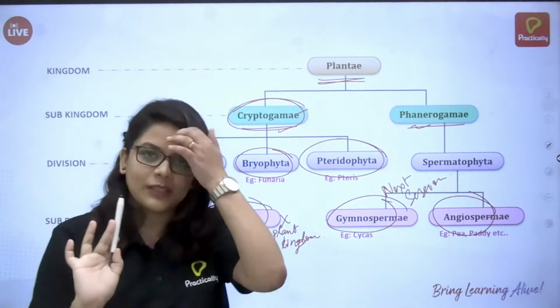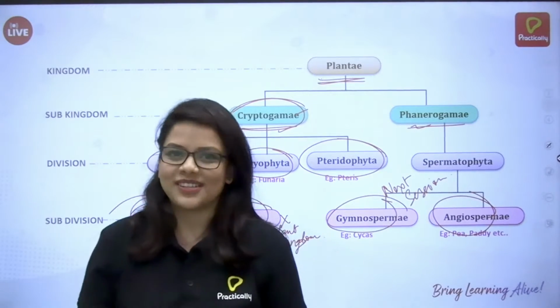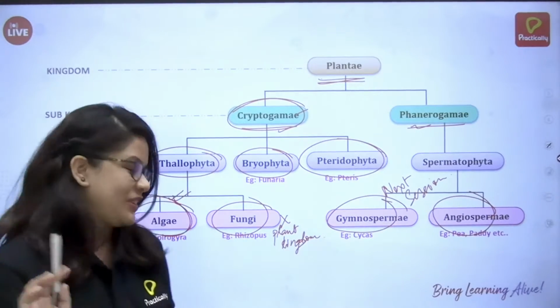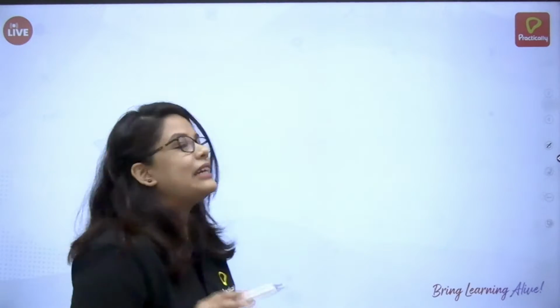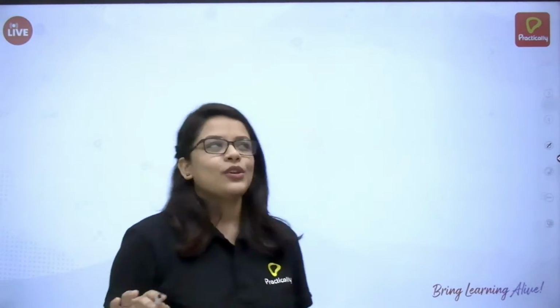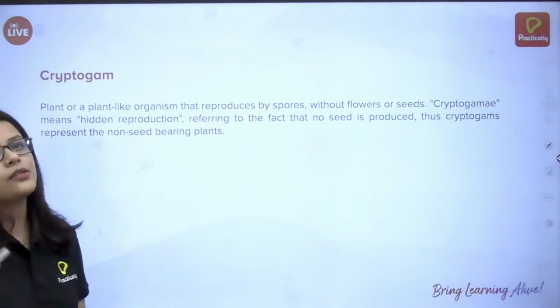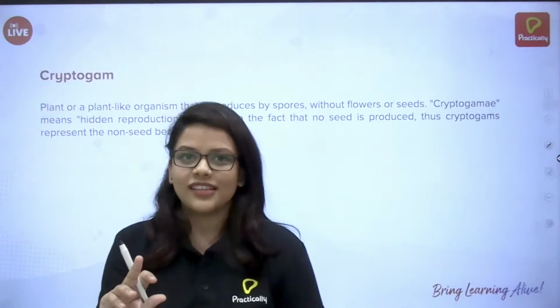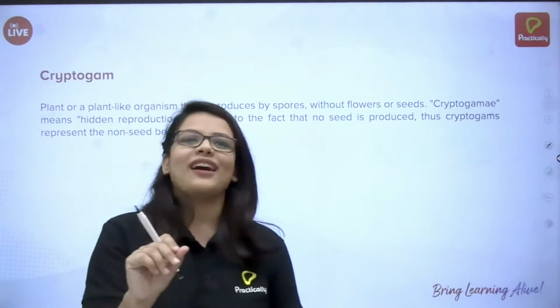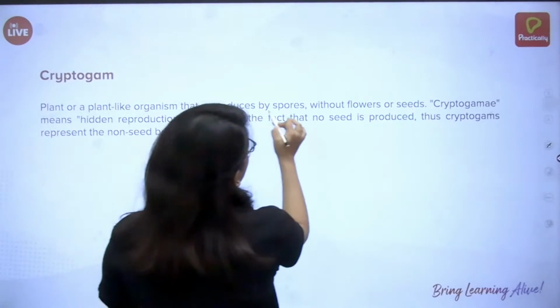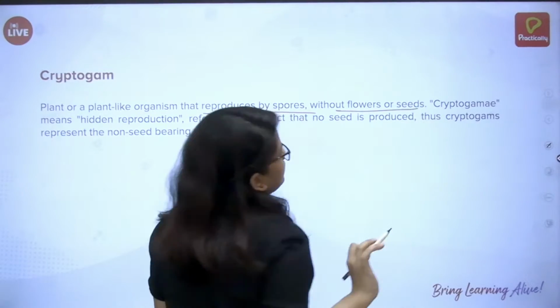But we have to learn first what is cryptogam and what is phanerogam. Very easy. The name itself suggests it. Cryptogams are plants, it's not that they're not plants, but they reproduce by spores without flowers and seeds.